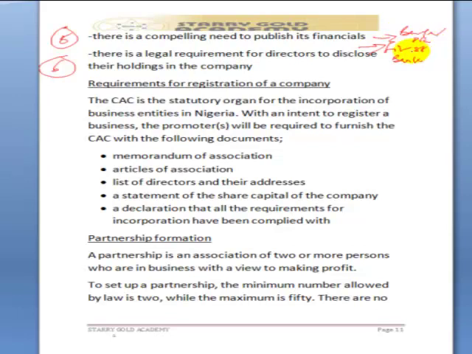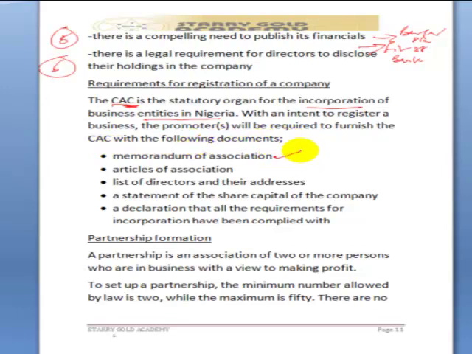Now let's take the next issue, which is the requirements for registration of a company, that is company information requirements. The CAC, that is Corporate Affairs Commission, is the statutory organ for the incorporation of companies in Nigeria. With an intent to register a business, the promoters will be required to furnish the CAC with the following documents: